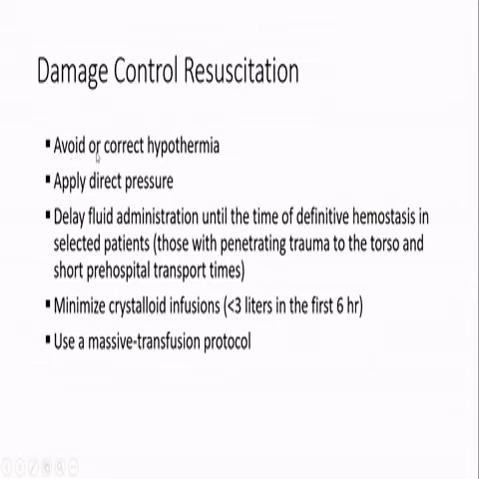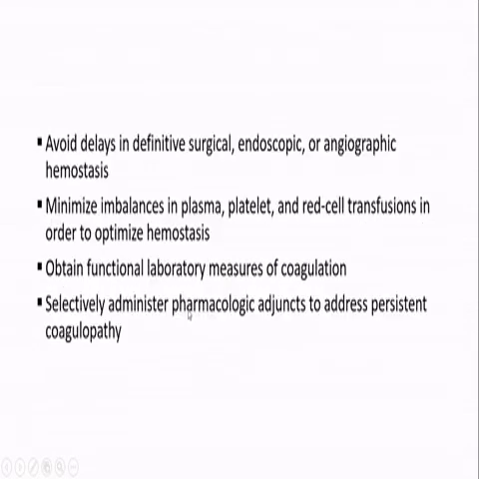The main targets are to avoid and correct hypothermia, apply permissive hypotension, delay fluid until the time of definitive hemostasis in selected patients, minimize crystalloid infusion, and use the massive transfusion protocol. Avoid delay in definitive surgical, endoscopic, or angiographic hemostasis, minimize imbalances in plasma, obtain functional laboratory measures of coagulation, and selectively administer pharmacological agents to address persistent coagulopathy.